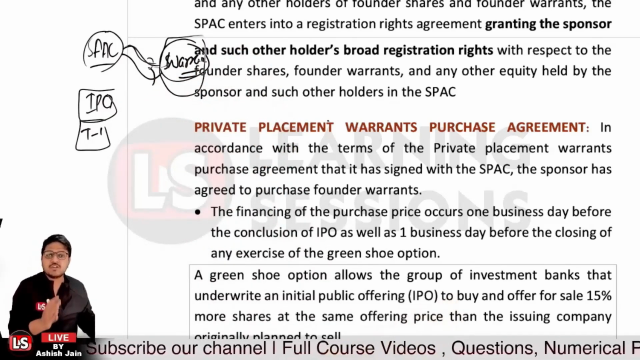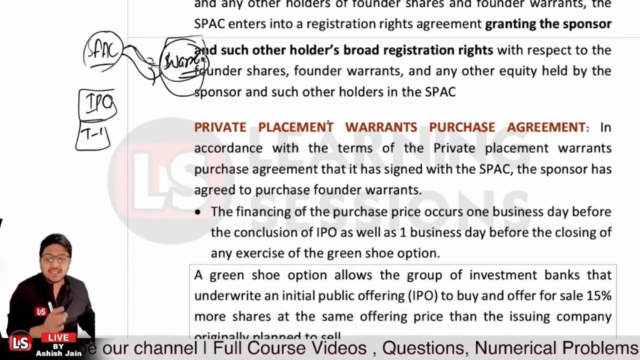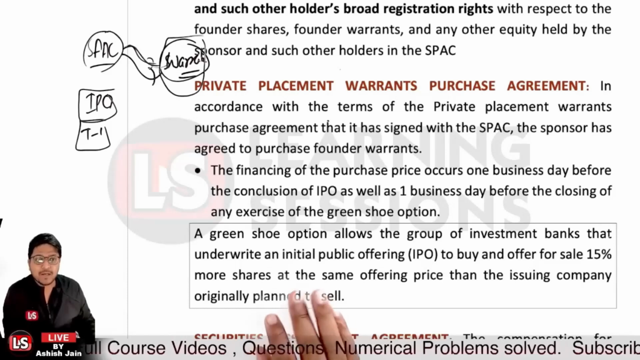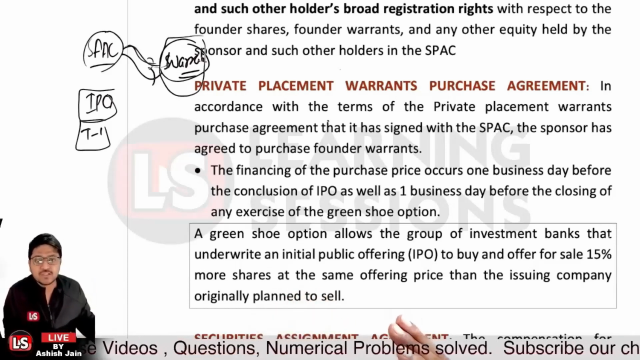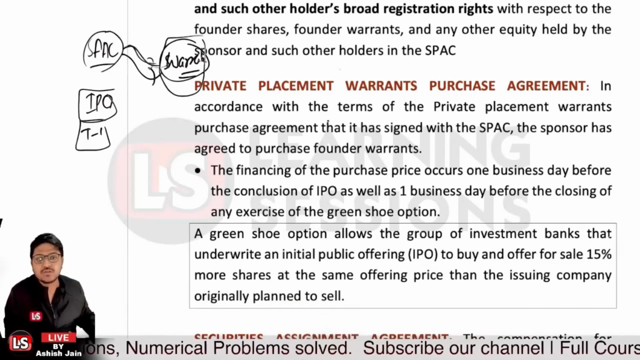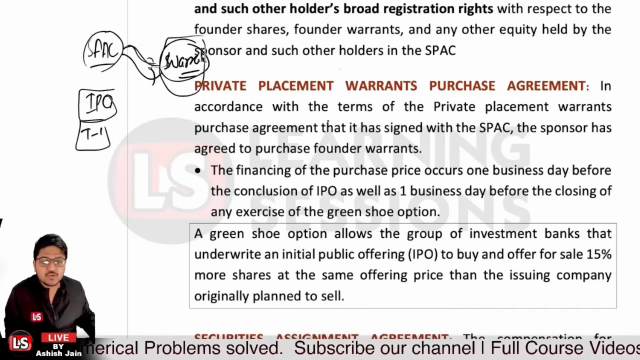Now, what is the green shoe option actually? The green shoe option allows the group of investment banks that underwrite an IPO to buy and offer for sale 15% more shares at the same offering price than the issuing company originally planned to sell. Now, what is the green shoe option?